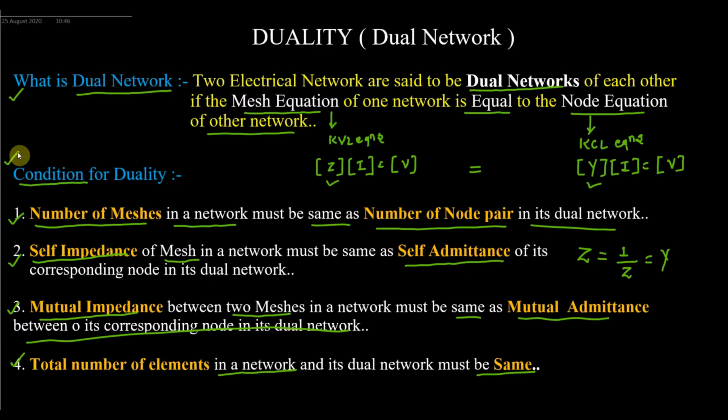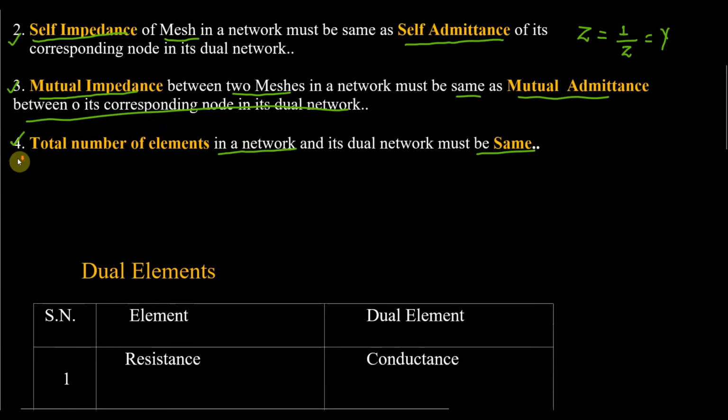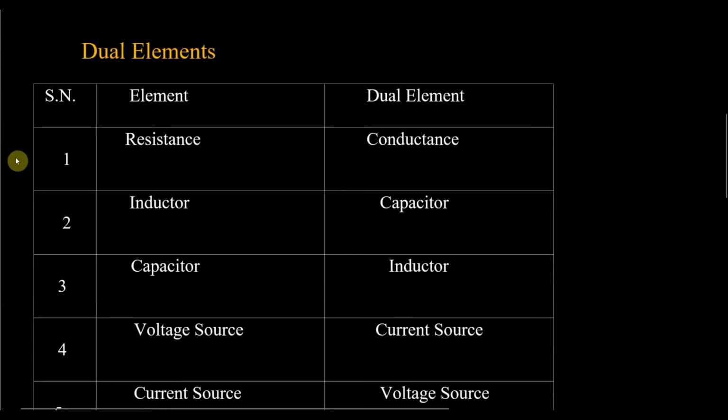For that, we know that in an electrical network there are so many different elements. There are resistance, inductor, capacitance. There are two types of sources, voltage source and current source. So for that, we first see what is its dual network. Okay. So the next topic I will be giving you the dual elements.